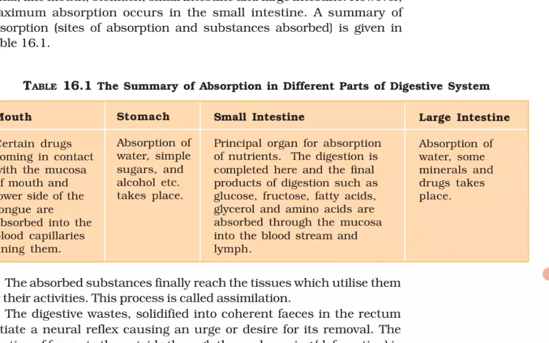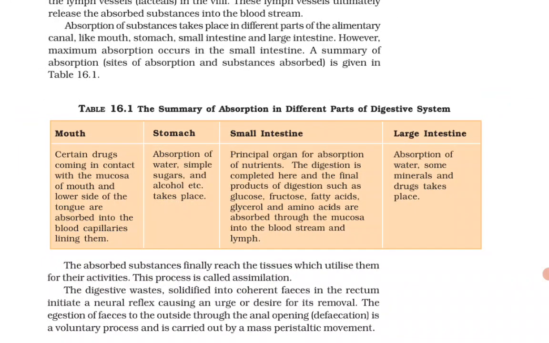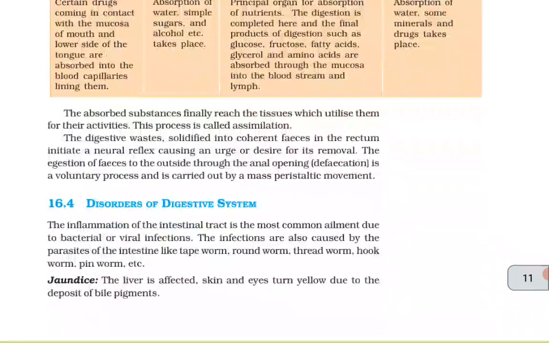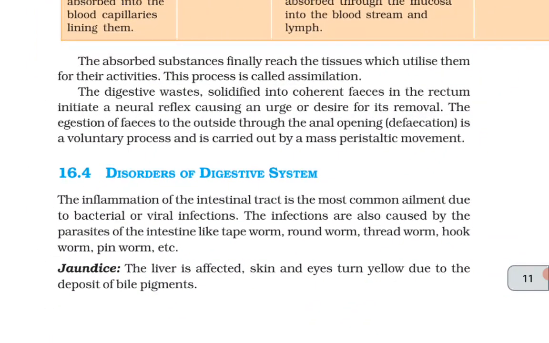The digestion is completed here and the final products of digestion such as glucose, fructose, fatty acids, glycerol, and the amino acids are absorbed through the mucosa into the bloodstream and lymph. Large intestine: absorption of water, some minerals, and drugs takes place. The absorbed substances finally reach the tissues which utilize them for their activities. This process is called assimilation.